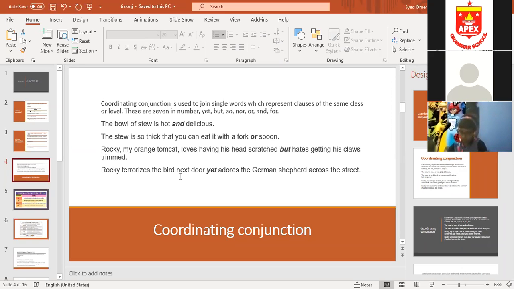So, simple definition, you can write it like this. Coordinating conjunction is used to join two simple sentences. Okay, write down the definition. Coordinating conjunction is used to join two simple sentences. These are 7 in number.